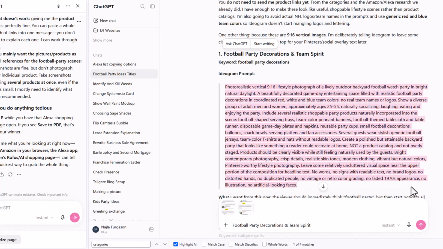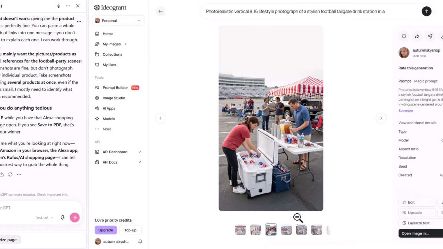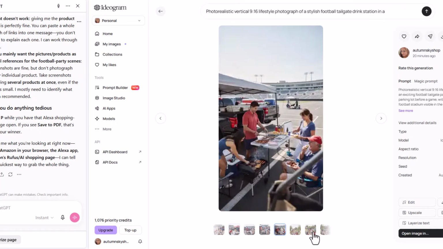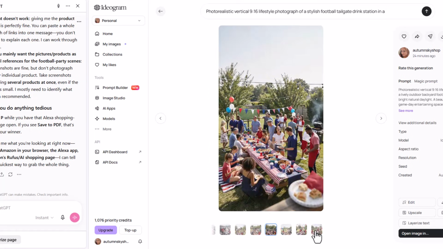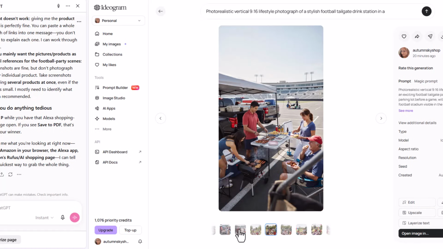The unfortunate part about this is I did actually go to Ideogram and try to use this, and I was just so not happy with what was coming out. These were the pictures. It just didn't relay the kinds of things that I would be able to use. There's nothing here other than a tablecloth, and I'm not even positive that there is an actual tablecloth that looks like that on Amazon or any other place that I would be an affiliate for. So there's not a lot in any of these pictures to help me with my blog.